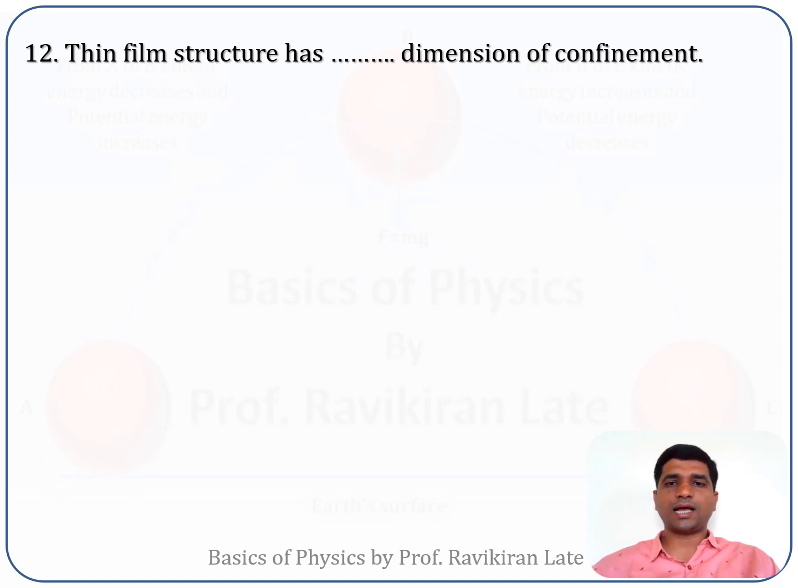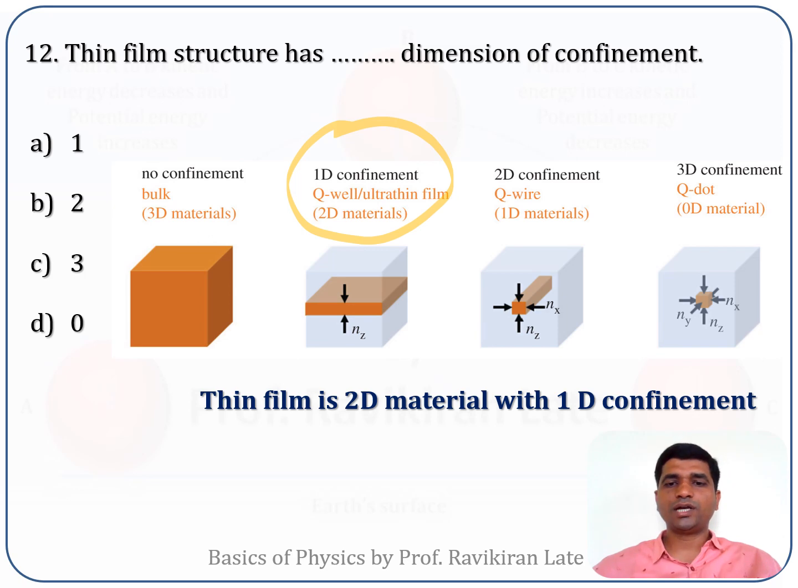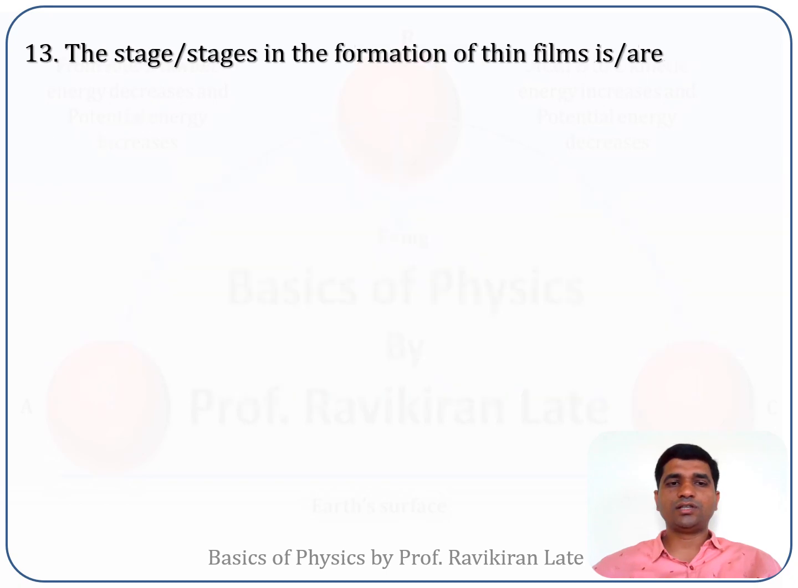Now next question is, thin film structure has dash dash dimension of confinement. Just as we had seen, thin film is a two-dimensional structure with 1 degree of confinement. So it is 1 degree of confinement in case of a thin film. So the correct answer for that question is option number A.